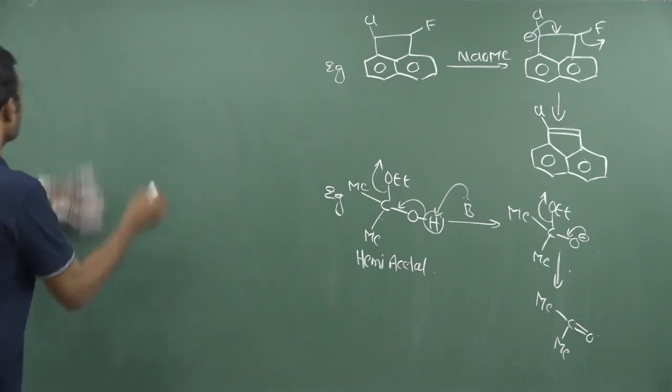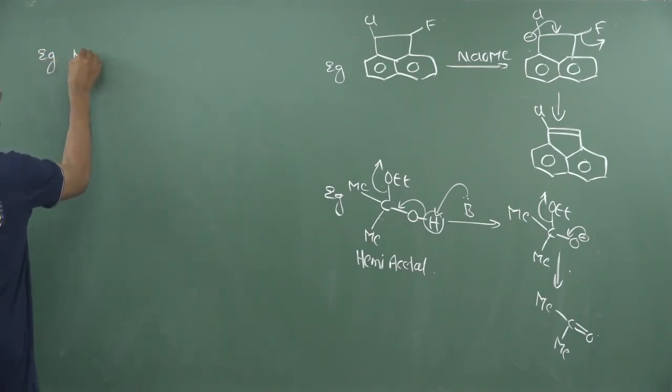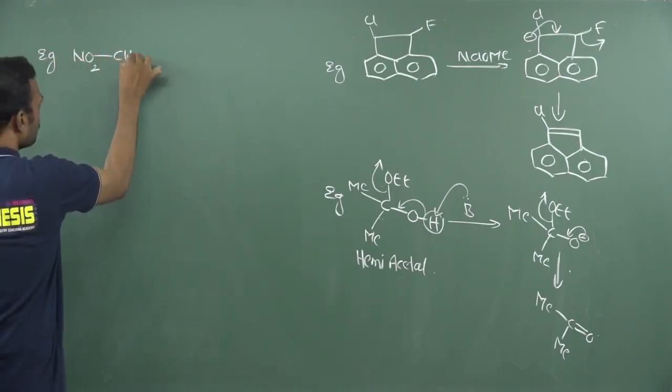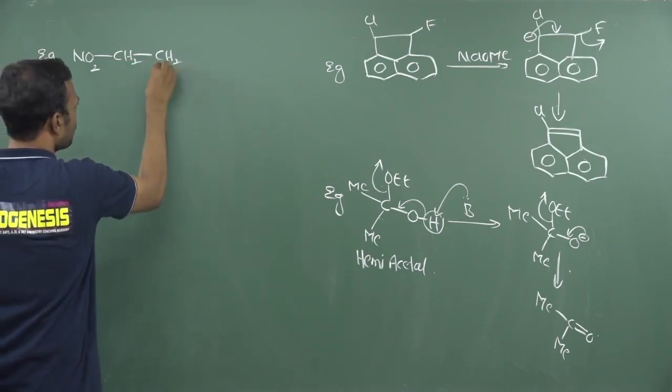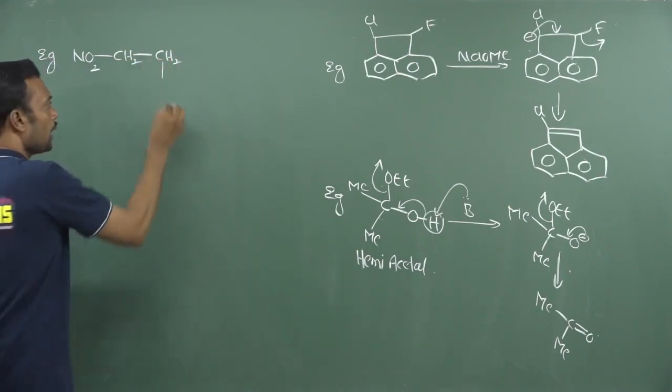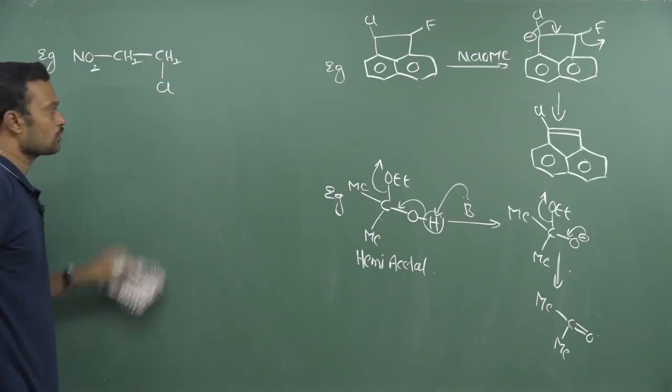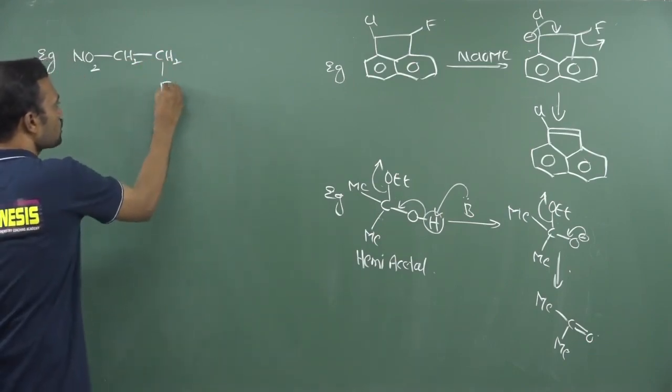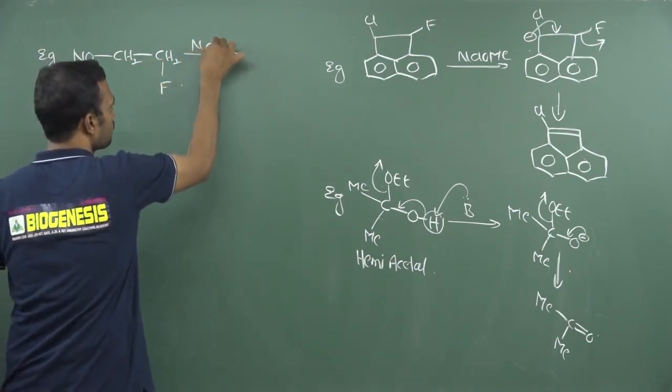If the beta carbon hydrogen has an excellent withdrawing group, see this is nitro, this is CH2, and here I would like to use a halogen. See this is chlorine, otherwise we can take fluorine. Why? Because fluorine is a poor leaving group. Now what is the answer?